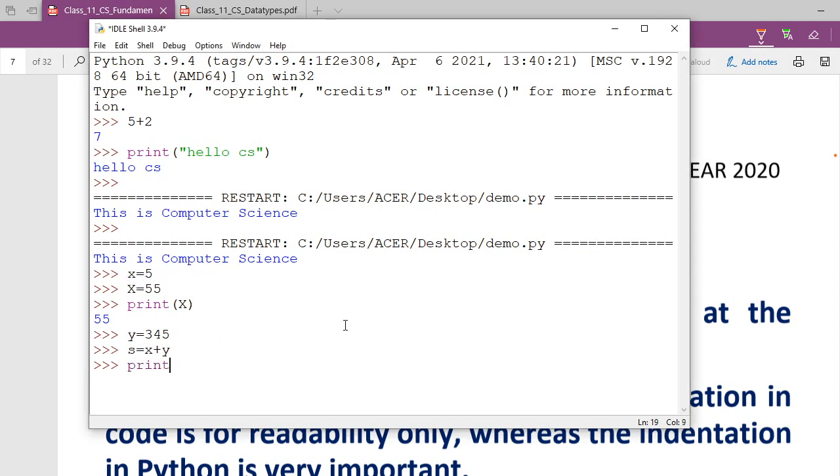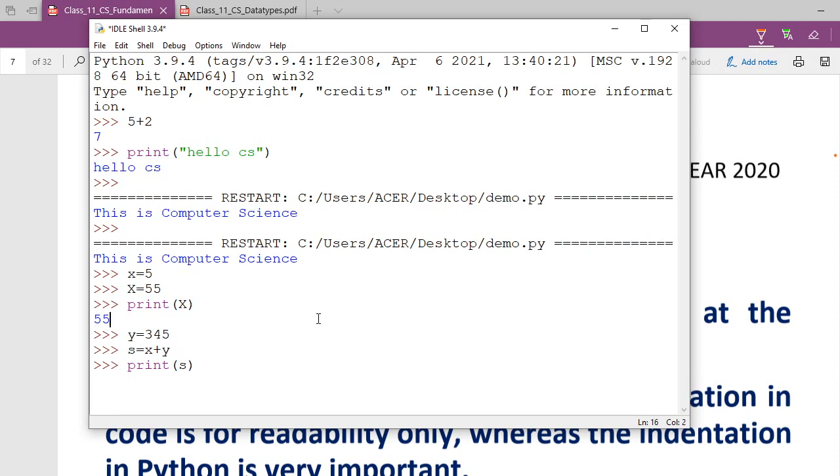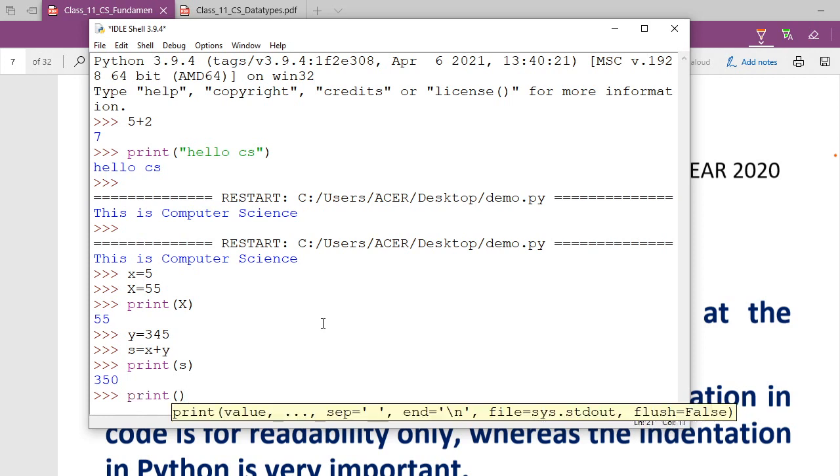Okay, so we are going back here and I am going to write here print. I am writing here S, you see. So what I had written here is print in brackets S. Then I am pressing the enter key. So always we are going to use the print statement. I am writing here the print statement to print the value. In order to print the value of a variable, you have to write the variable.